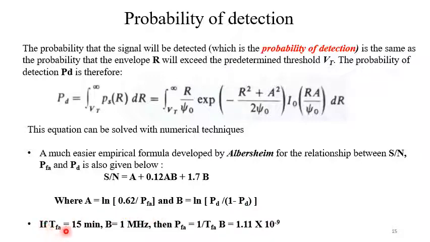So let us take an example. If TFA is 15 minutes and B is 1 megahertz, then PFA can be determined using the relation 1 by TFA into B, and that is found to be 1.11 into 10 to the power minus 9. So this is the probability of false alarm for this particular system.